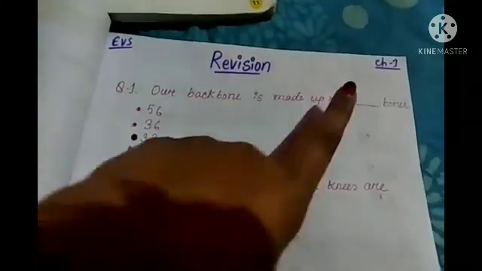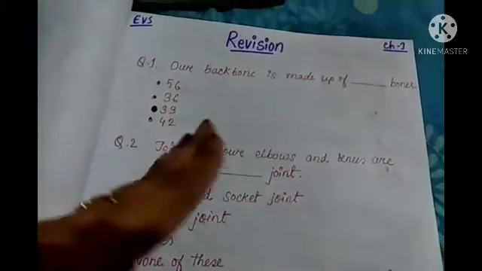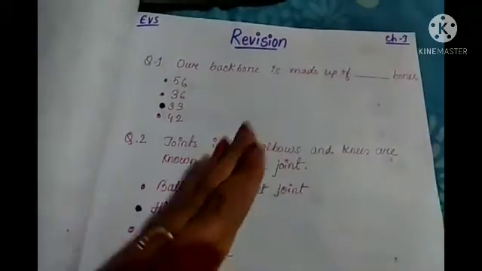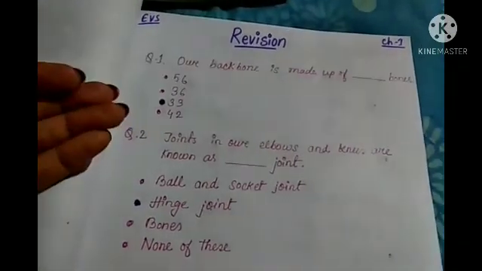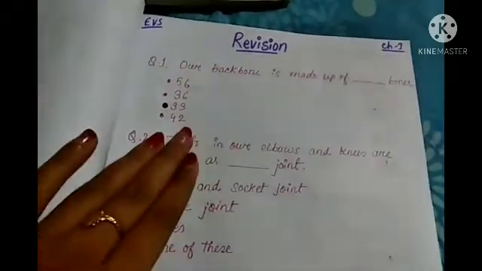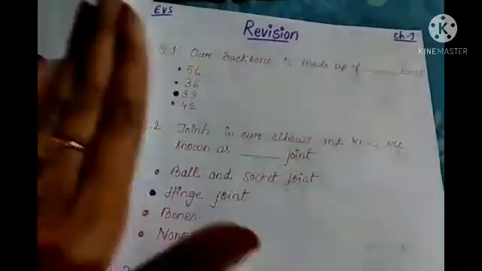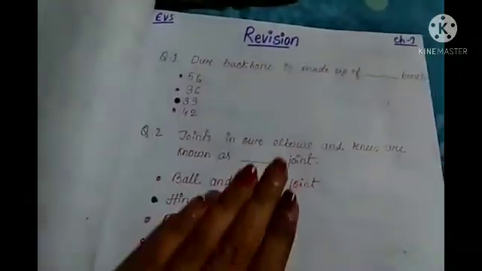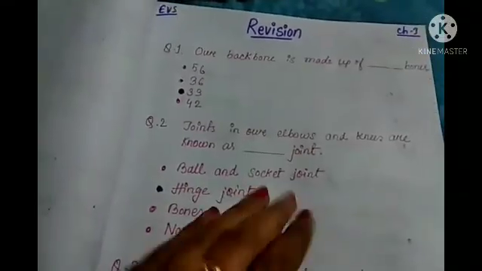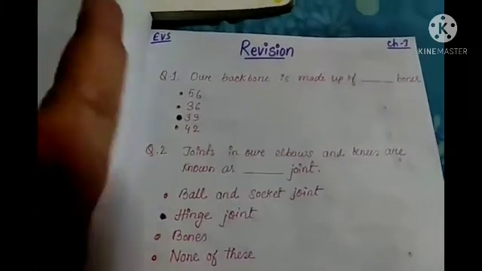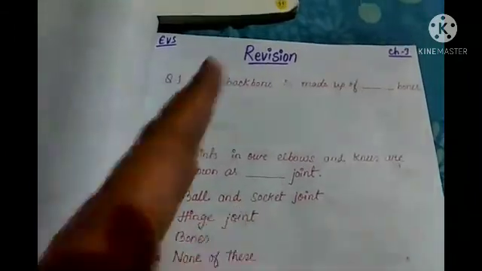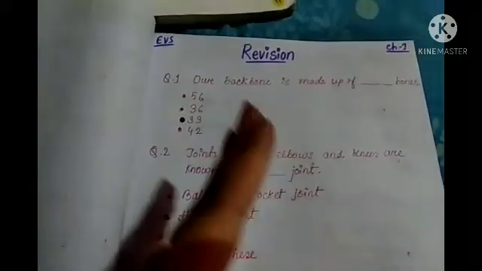So this was your chapter 1 revision. In this way we will do up to chapter 5. In my next video I will tell you about chapter 2 and we will revise that. Okay students, so till then you just revise this chapter 1 and do all the exercises, all the question answers, and also the chapter reading. So prepare yourself, and after completion of chapter 1 we will go to chapter 2. For that I'm giving you some time.